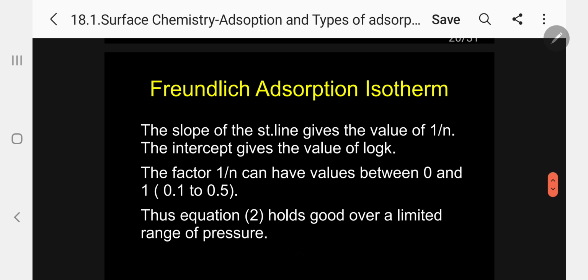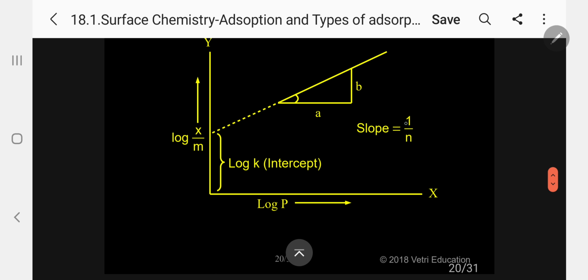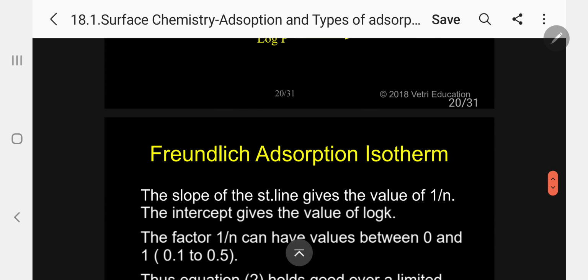Now, Freundlich adsorption isotherm, let me continue with some more information. The slope of the straight line gives the value of 1 by n. The intercept gives the value of log k. You have seen already. Kindly see. This is the slope giving 1 by n. This is the intercept log k. Kindly follow.